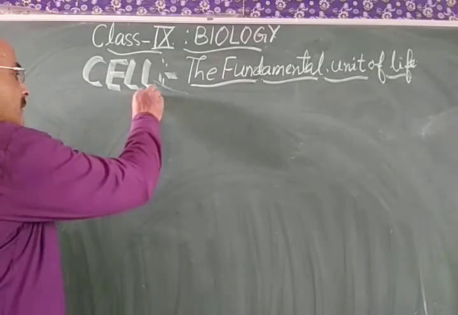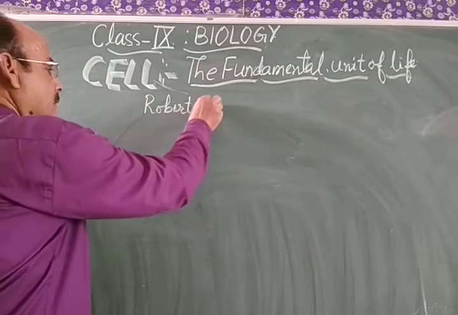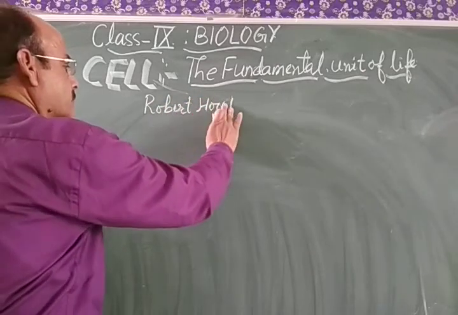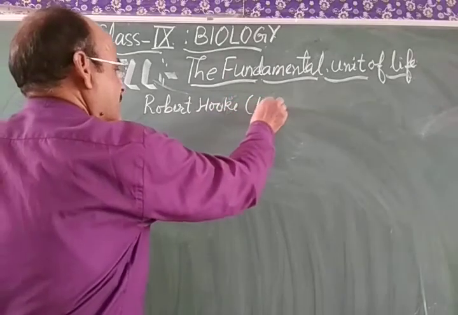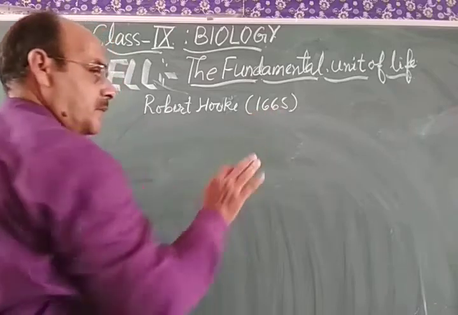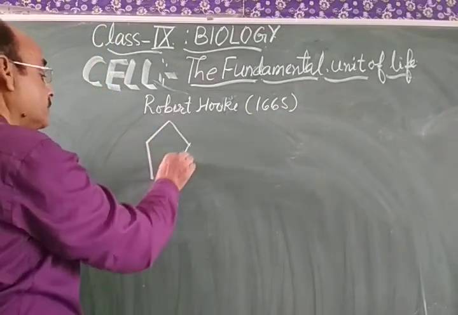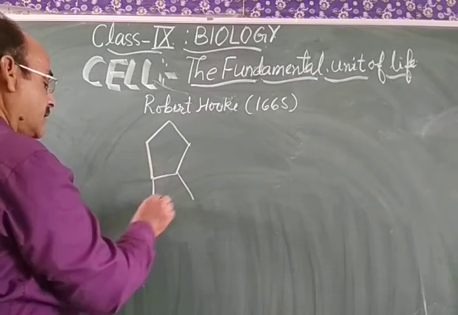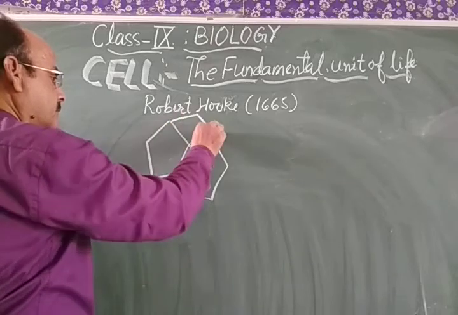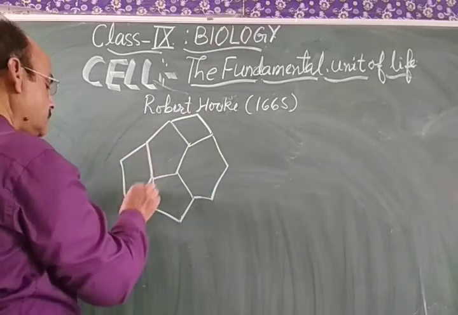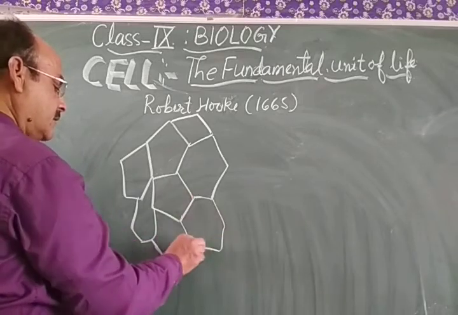The scientist Robert Hooke discovered this in 1665 with a simple microscope, and he saw a honeycomb-like structure in a piece of wood.